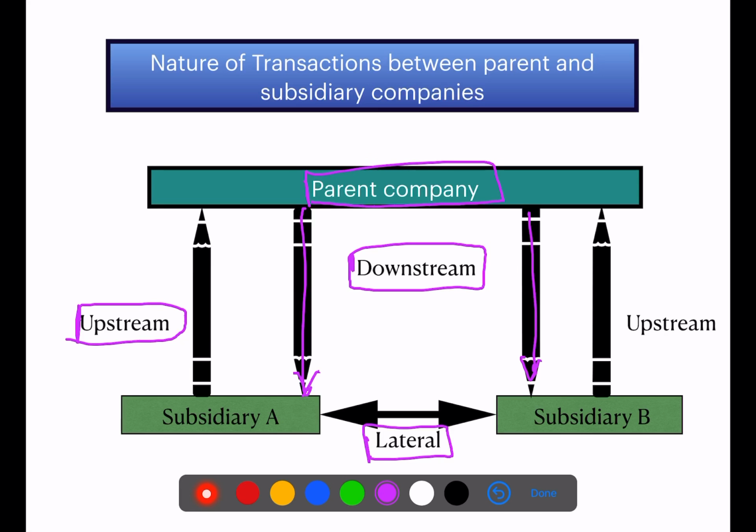Upstream means the transaction flows from subsidiary companies to the parent company. Third and last are lateral transactions. Lateral transactions occur between two subsidiary companies, or between the units of one legal entity. So let's understand these transactions in detail.